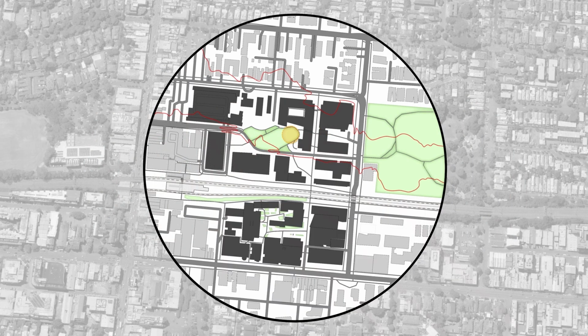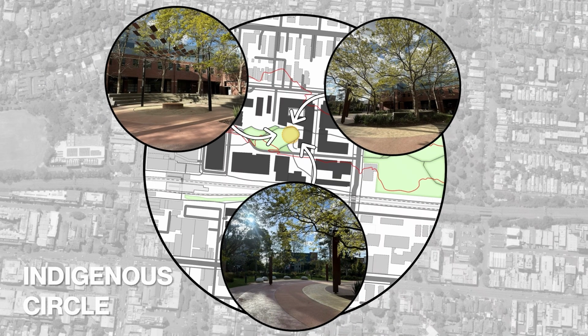Finally, we considered the existing Indigenous circle on campus, using it as a focal point for an Indigenous journey that moves through the landscape, connecting stories of land, water and culture.